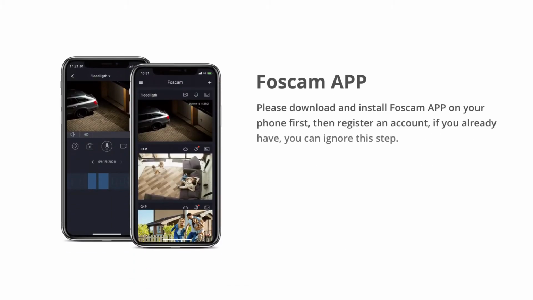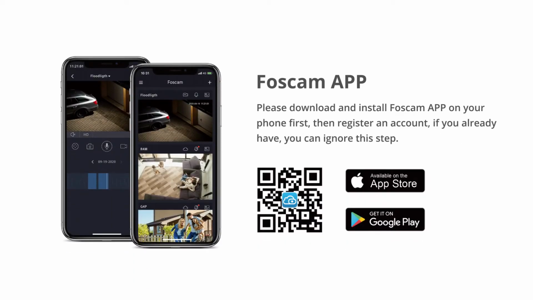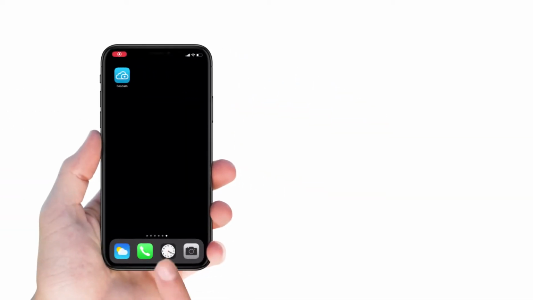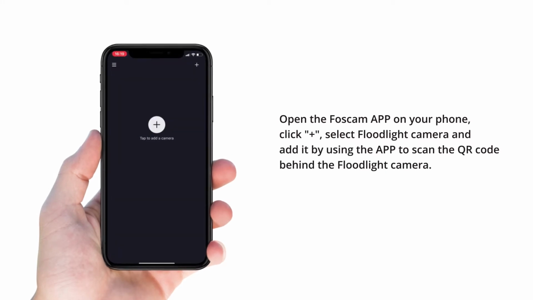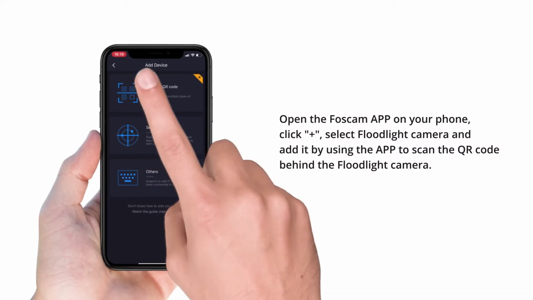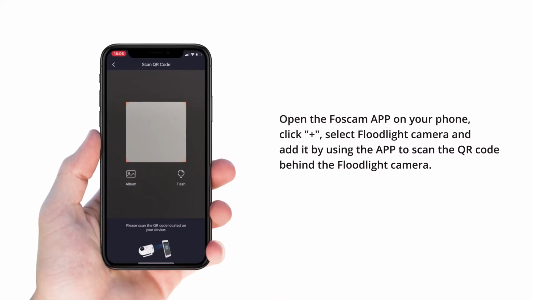Please download and install the Foscam app on your phone first. Then register an account. If you already have one, you can ignore this step. Open the Foscam app on your phone, click plus, select floodlight camera, and edit by using the app to scan the QR code behind the floodlight camera.